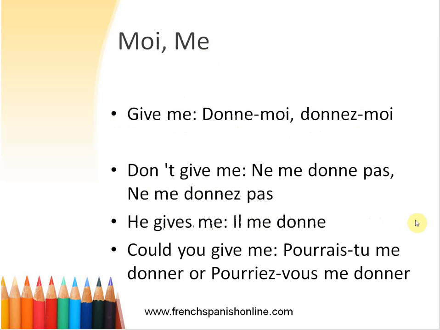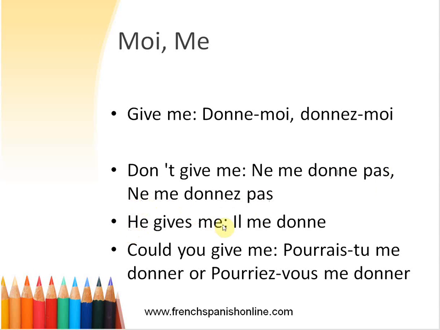So let's see now, go back to our verb to give, to know the translation of give me. So give me is an affirmative imperative sentence. We are going to use moi: donne-moi, donnez-moi. In all the other expressions we are going to use me or m apostrophe. Don't give me is imperative, that's correct, but it's negative. Don't give me, so ne me donne pas, ne me donnez pas.